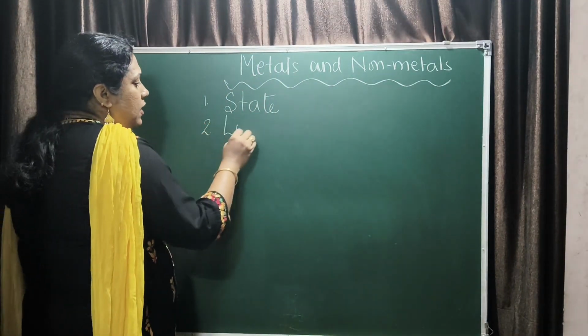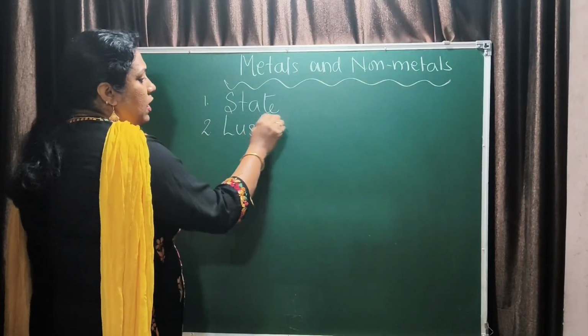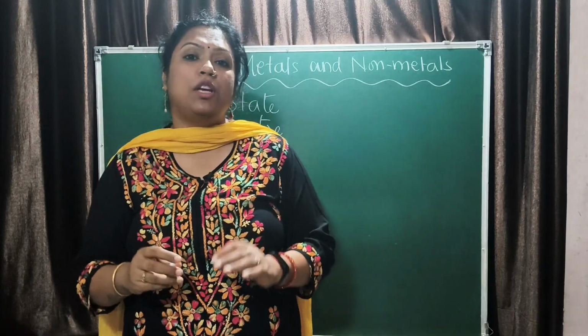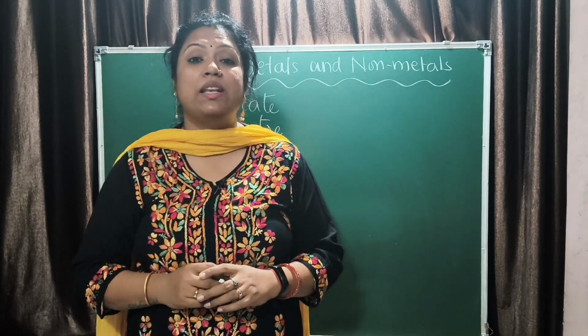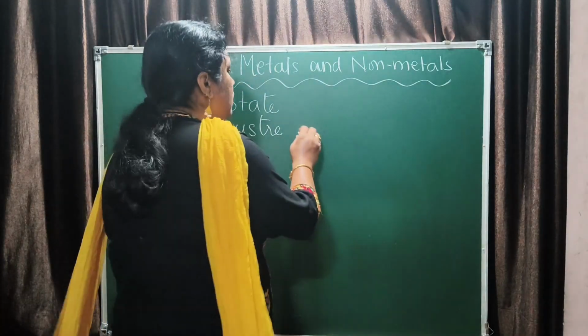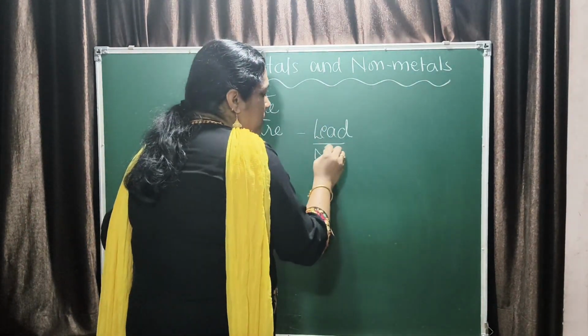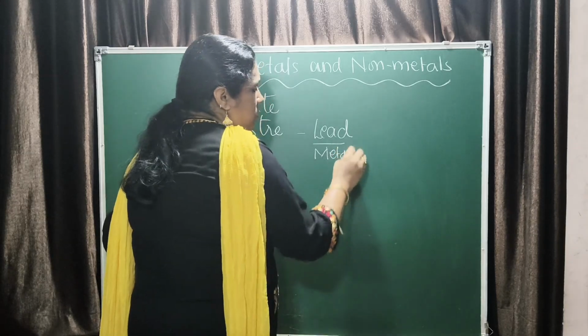Next one is the luster. Luster means shine, right? So metals have a unique property that they are very lustrous. There is an exception, which is lead. Lead does not have luster. It's a metal, but it does not have a luster.